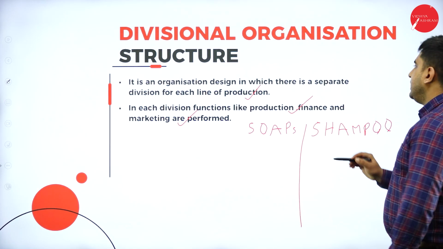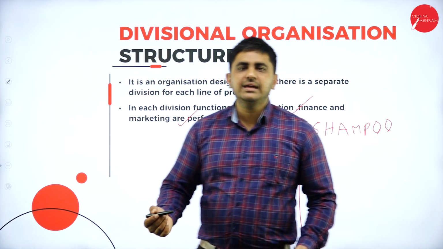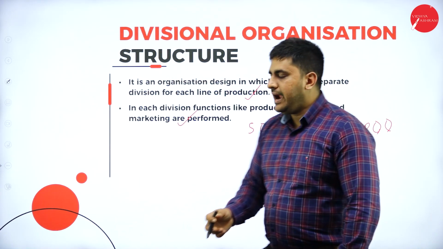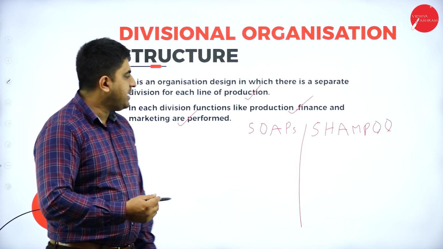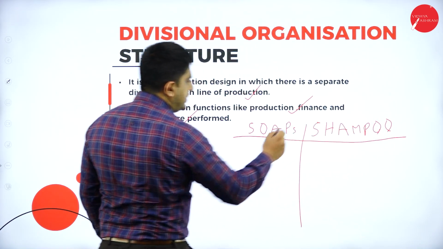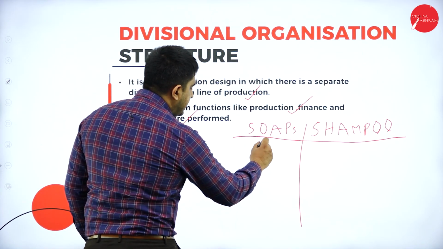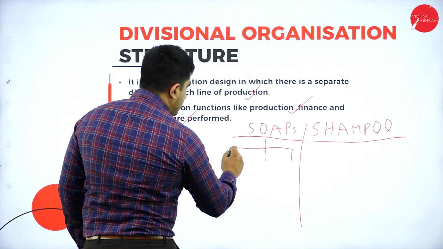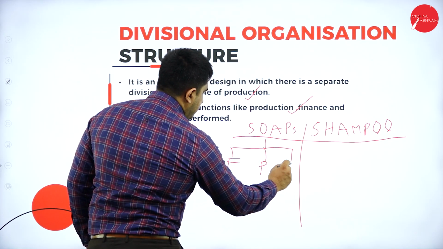So in divisional what happens is, for soap there is a separate finance, production and marketing, and for shampoo also there is a separate finance, production and marketing. For example, so these are the two things. So these are the two divisions in divisional structure. So here what happens is there are three departments like finance, production and marketing.